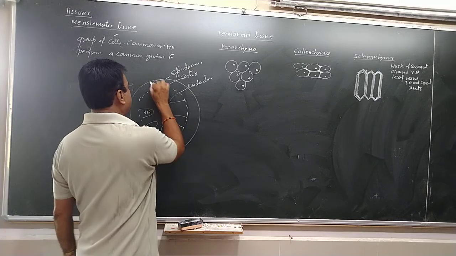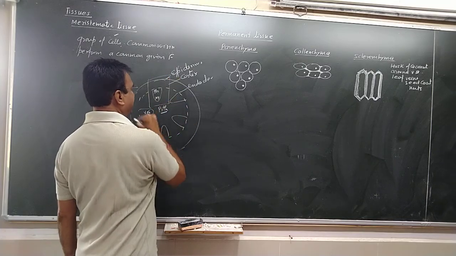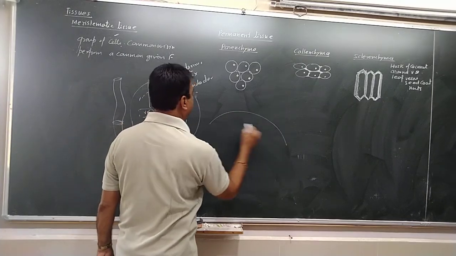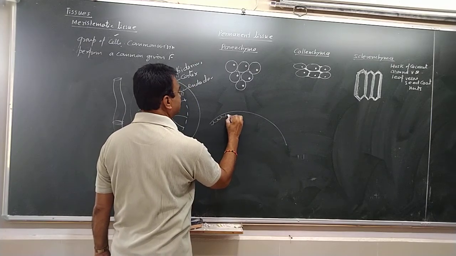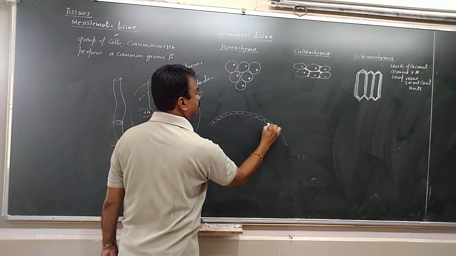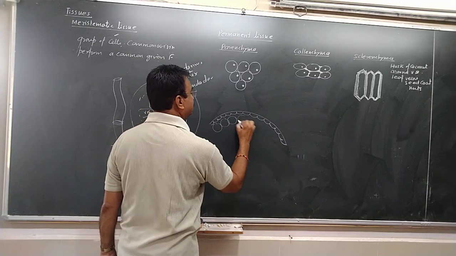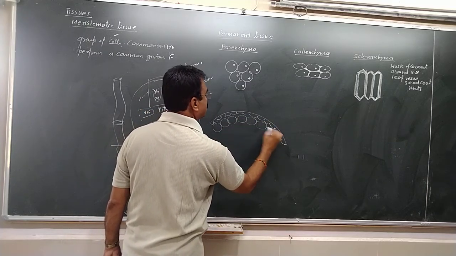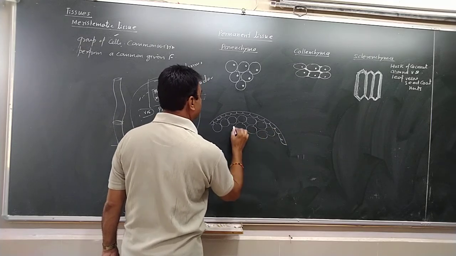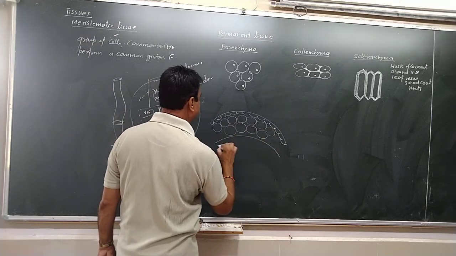If you see the part magnified, then in the magnified view we will say this is epidermis. Then near to this there will be cortex. This is cortex. Then comes endodermis.